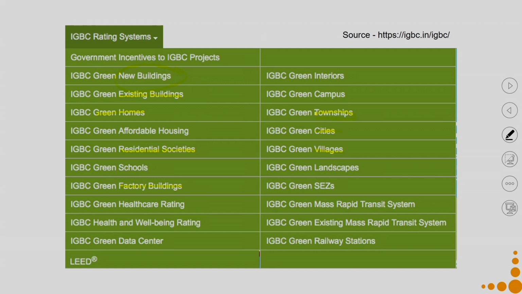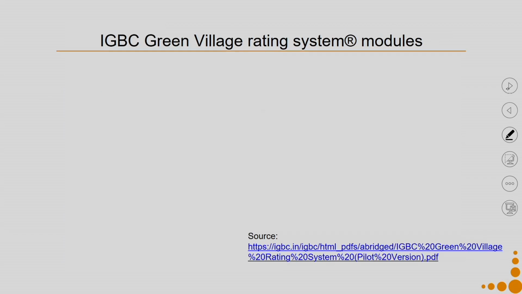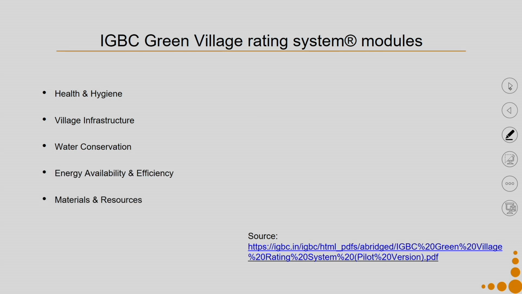in this particular domain there have been specific tools designed which can help in assessment of the particular context in hand. So, say for example, with green villages what we discussed is they have these following criteria: health and hygiene. Now, we are talking about a village. So, health and hygiene, village infrastructure, water conservation, energy availability and efficiency, materials and resources, social and community actions.